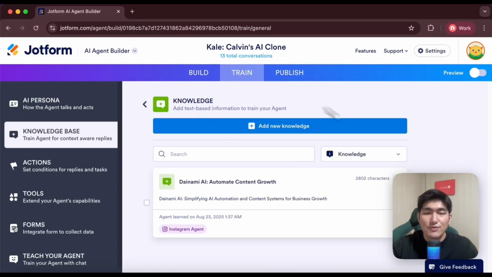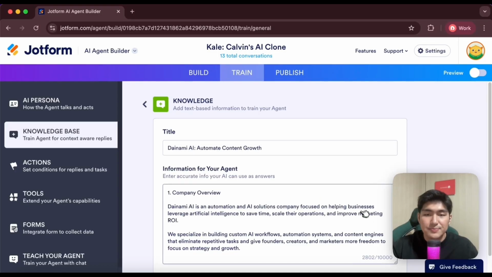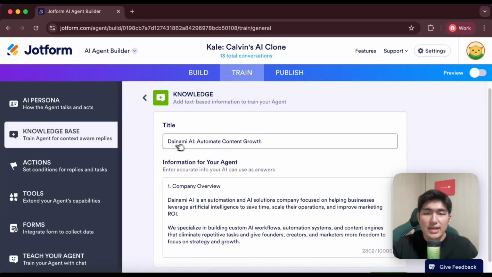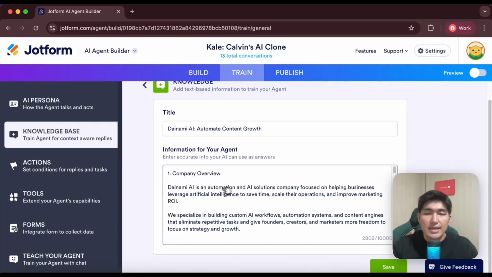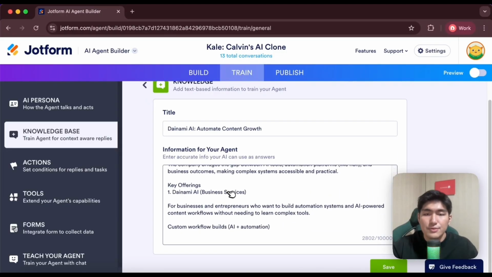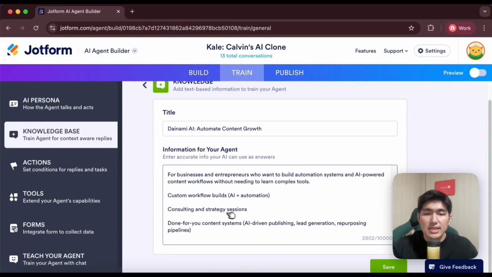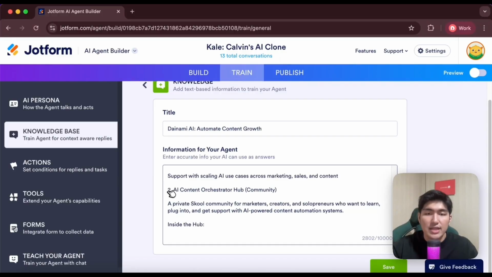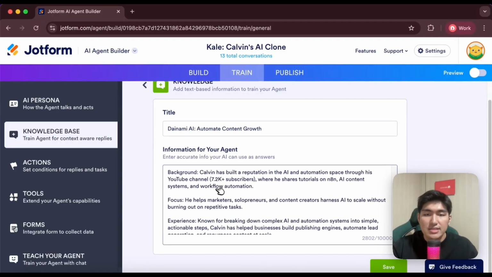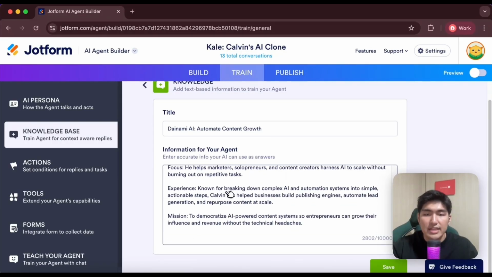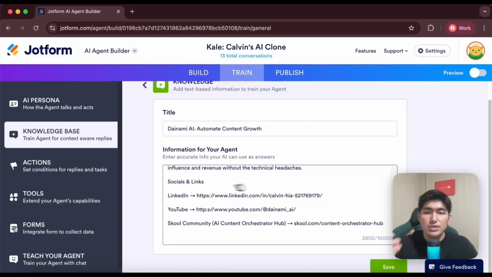Let's go into the knowledge base over here. You can see I started off by giving it some basic knowledge of our company and what we do. So if I click edit over here, this is very straightforward. I can actually give it a title of what this is, and I added in some information like the company overview, the key offerings like our business services, custom workflow builds, consulting, and so much more. And then following that, we also have our AI content orchestrator hub, as well as a biography about myself and my experiences and social links. So this is super useful to give it as a base for the agent to actually know what to use for answers related to our company.